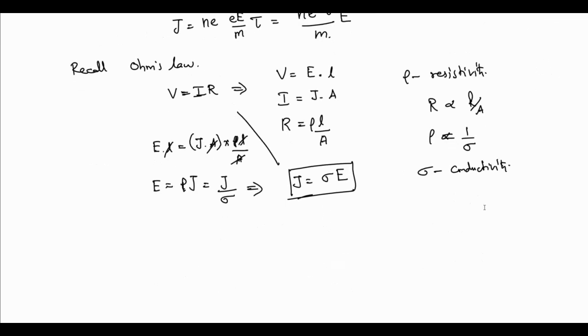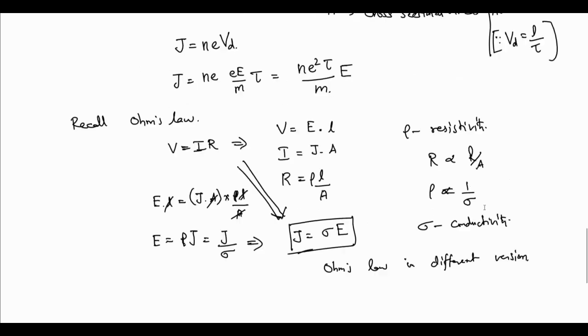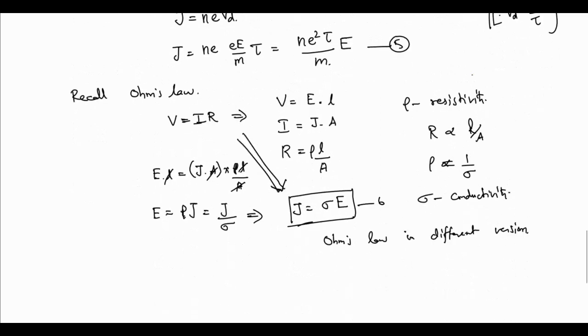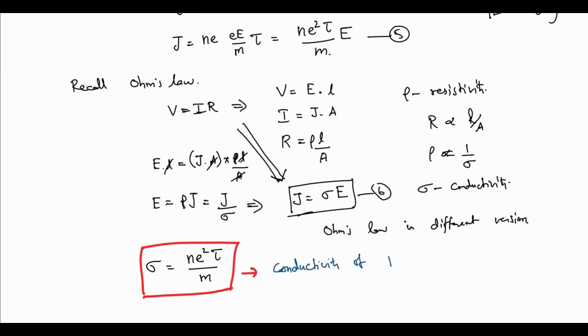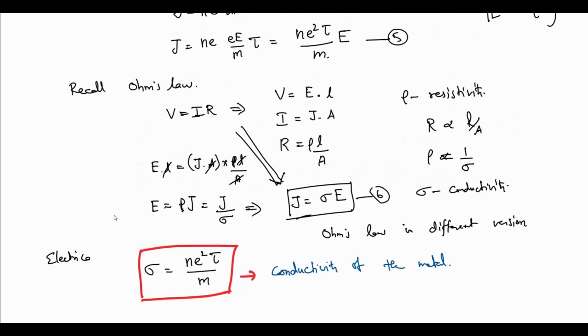This is another version of the same Ohm's law, but this is the first version which has been found. But later, for our simplification, we used V equal to IR. So this is a different version of Ohm's law. So from here we got something called conductivity as sigma. Now we can compare 5 and 6. Sigma equal to Ne square tau by m. So this is the conductivity, the electrical conductivity of the metal. If we apply the electric field, the conduction level will depend on the time period, mass and charge. This is the electrical conductivity.